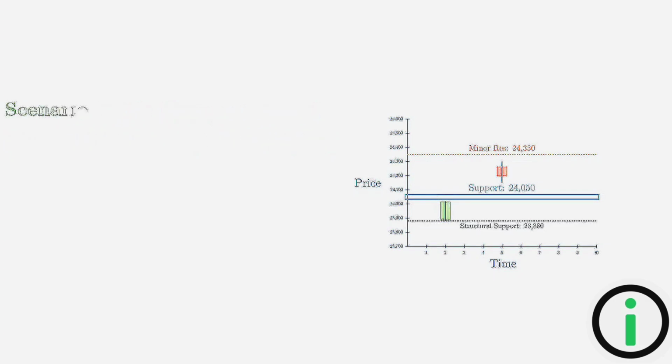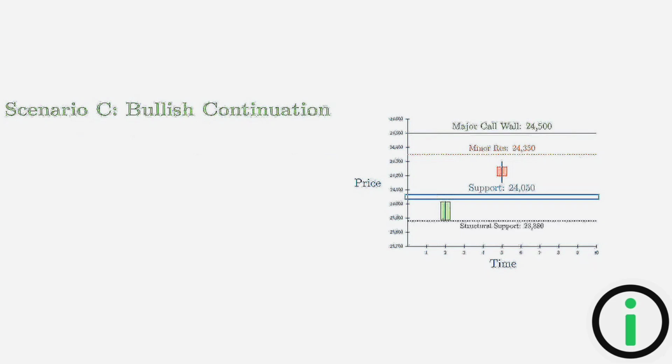Scenario C requires IT strength to continue or a sudden de-escalation in oil prices. A hold above today's swept high of 24,300 opens the door to the 24,500 call wall. Because 24,300 was already rejected once today, a break above it must be confirmed by a retest holding as support to avoid another liquidity trap.